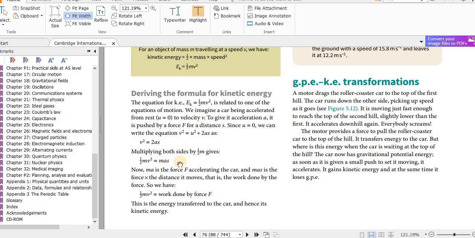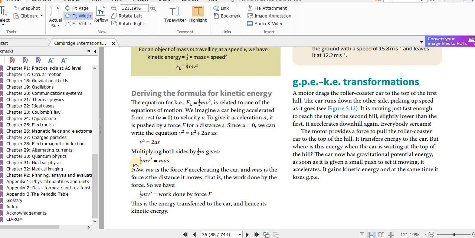So the force is doing work to increase the kinetic energy of the object. Now imagine there is a stationary car. When you turn it on and accelerate, there is a resultant force on the car, that is ma. Remember, resultant force is m times a, and s is the distance moved in the direction of that force.